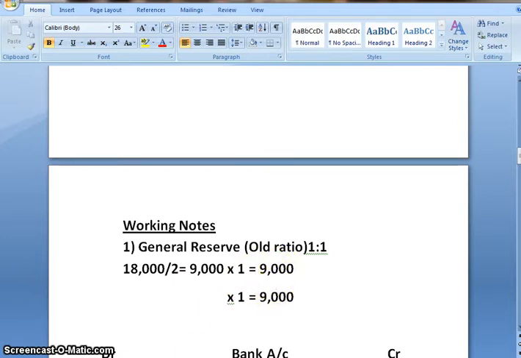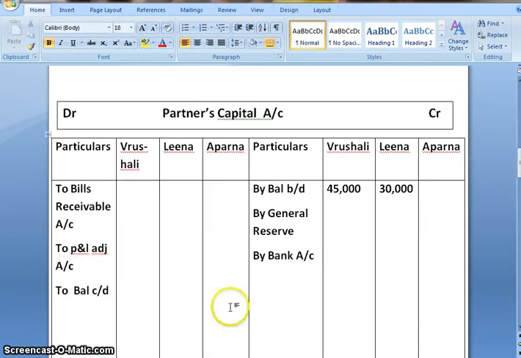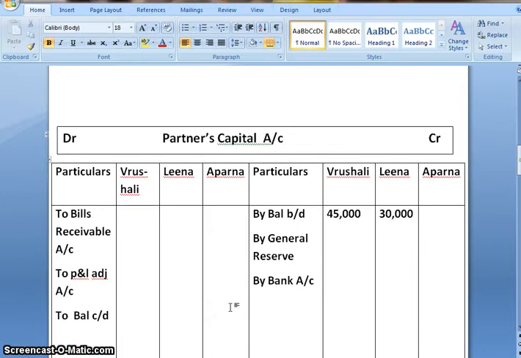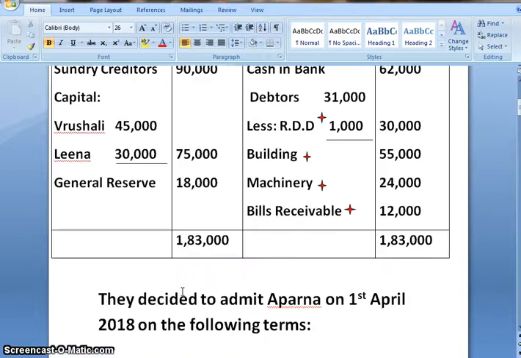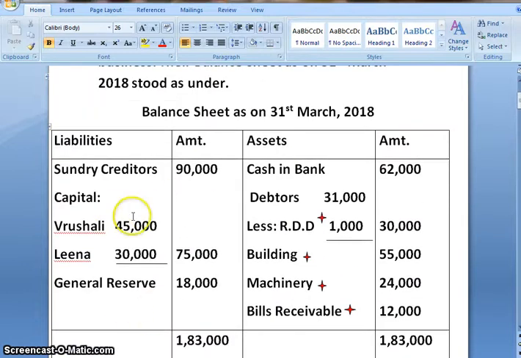And the journal entry being general reserve account debit to partners capital account, 9,000 for Vrushali and 9,000 for Leena. Liability side posting is done.